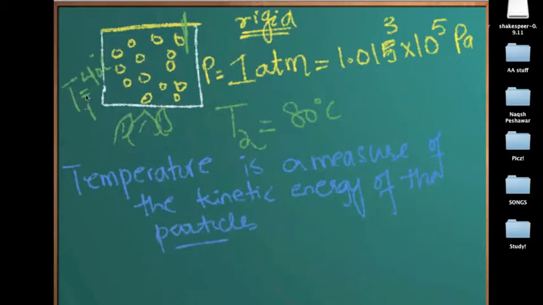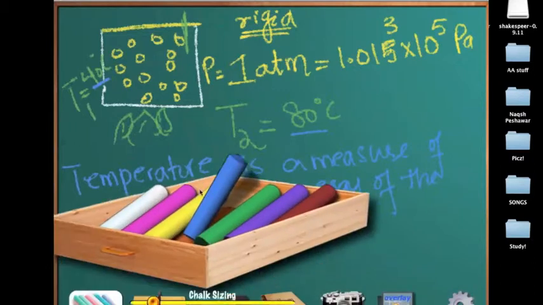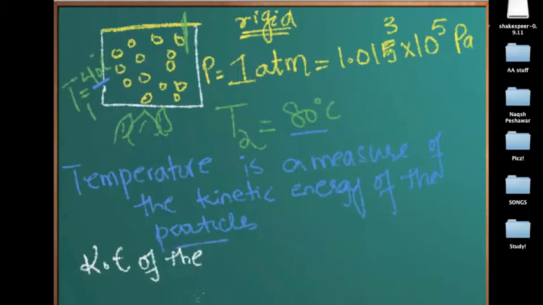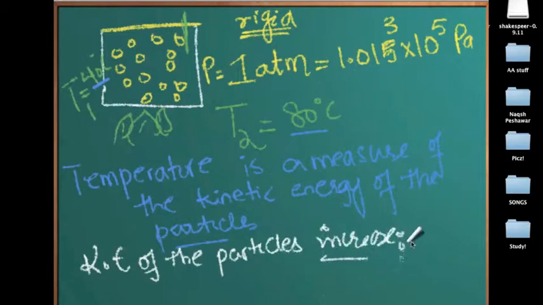So when the temperature increases, what it's actually measuring is not the heat given to it. That is a wrong concept. What it's measuring is the kinetic energy of the particles. So if the temperature has increased, I can safely say that the kinetic energy of the particles increases. Well, what does this mean? I mean, how do you imagine this? That the kinetic energy of the particles increases.